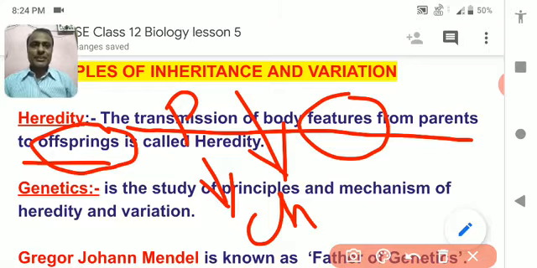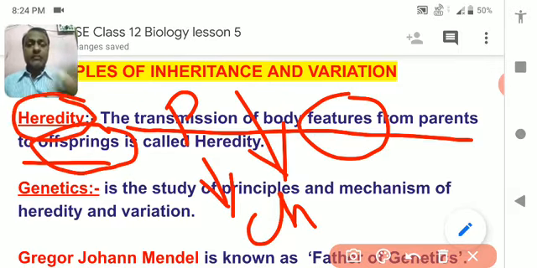I think you understood. Now then, what is genetics? Genetics is the study of transmission of characteristics from parents to offspring. The process of transmission is called heredity, but when this process is studied by someone, either by the scientist or by the student or by the teachers, then it is called genetics.